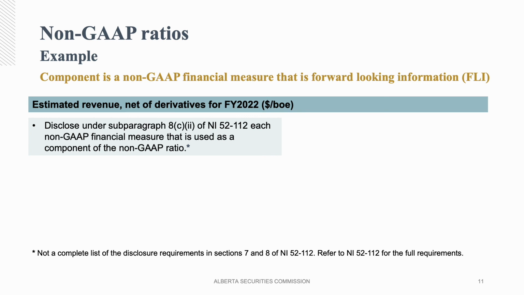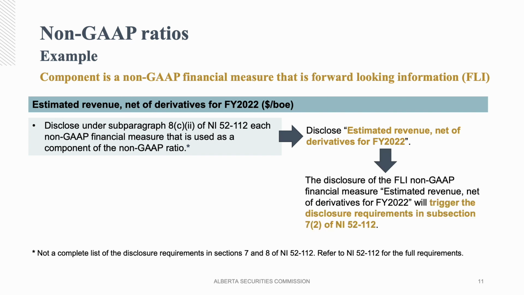Starting off, the requirement to disclose each non-GAAP financial measure that is used as a component of the non-GAAP ratio. For the estimated revenue net of derivatives for fiscal year 2022, the issuer would be required to disclose revenue net of derivatives for fiscal year 2022. The disclosure of this forward-looking non-GAAP financial measure triggers the disclosure requirements in section 7.